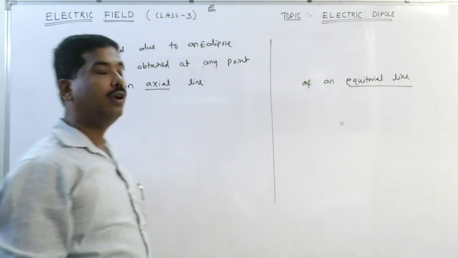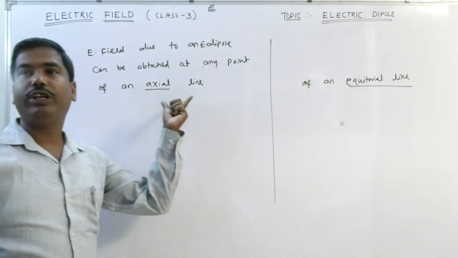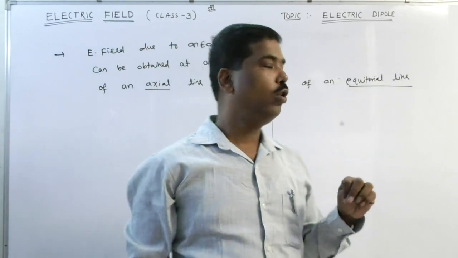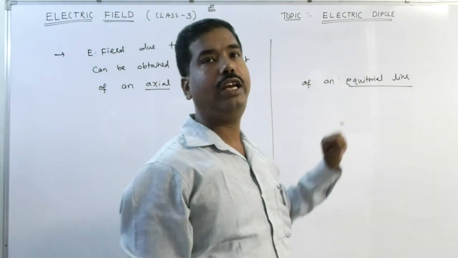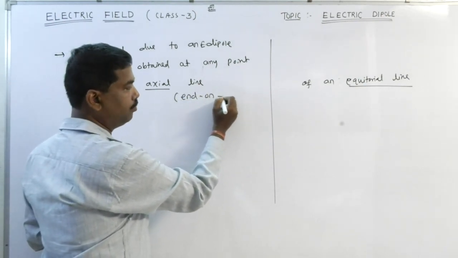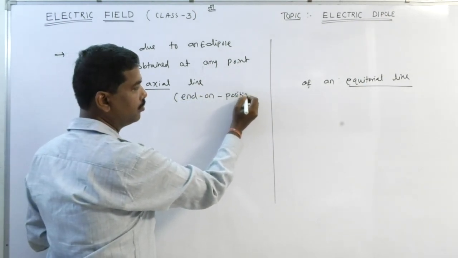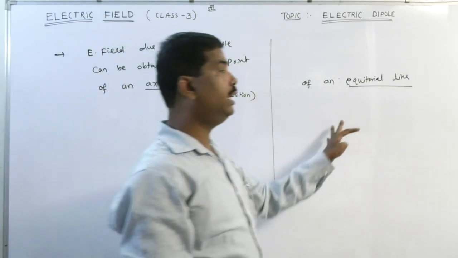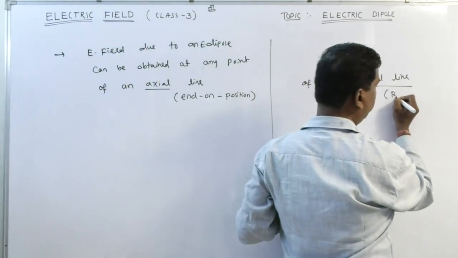Listen carefully. I want to find out the electric field at two positions. One is known as the axial line, another is called the equatorial line. Axial line is also known as end-on position, while equatorial line is called broadside-on position.